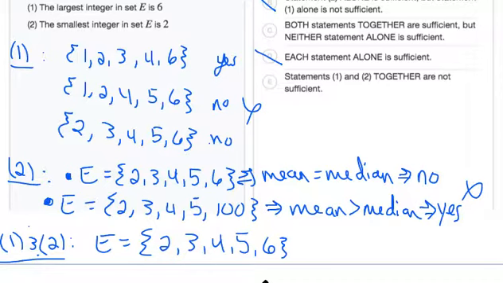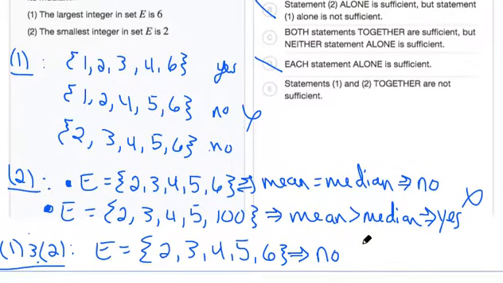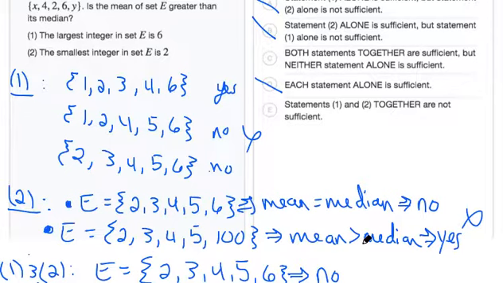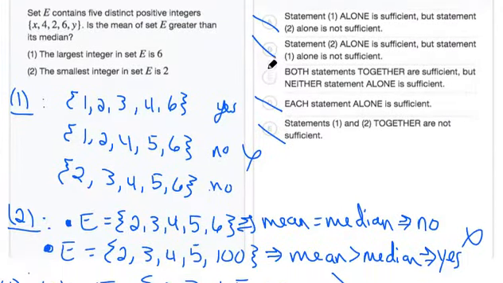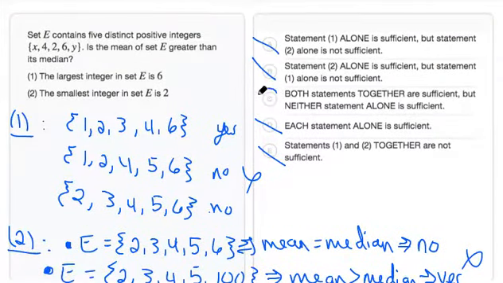So when we're considering the sets that fall into the statements combined, this is the only one we have to consider. Now in this case, we saw that the mean is equal to the median. So the answer to the question would be no. And we can definitively answer the actual question. Is the mean of set E greater than its median? And the answer would be no. So these statements together actually are sufficient. We can eliminate answer choice E, and the correct answer would be answer choice C. Both statements together are sufficient, but neither statement alone is sufficient.